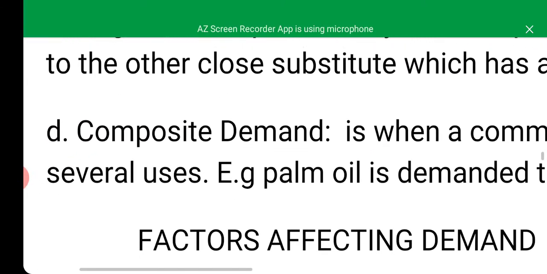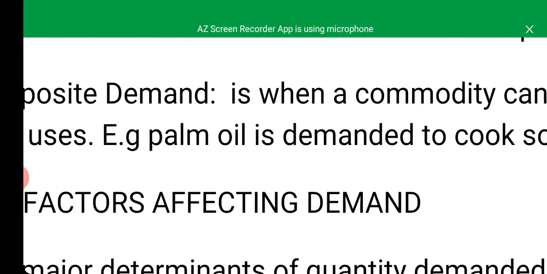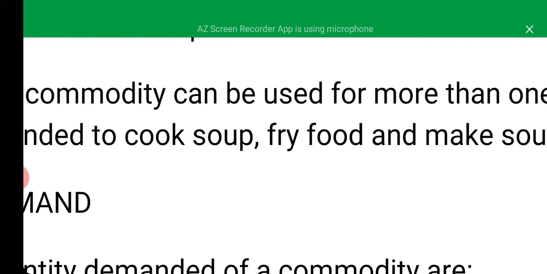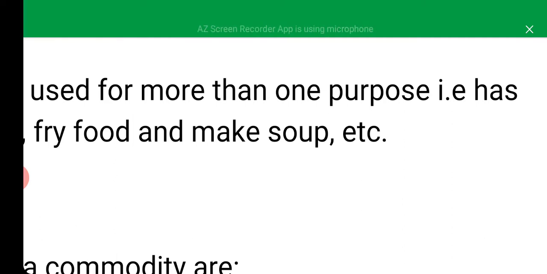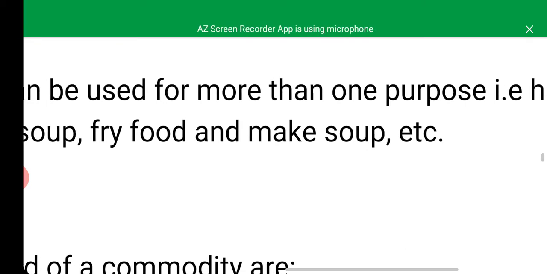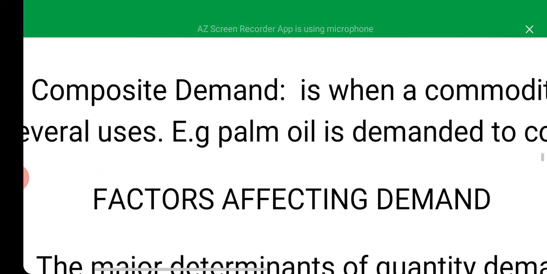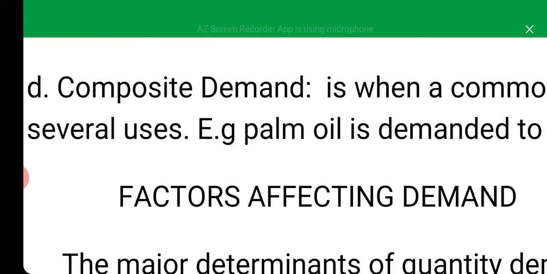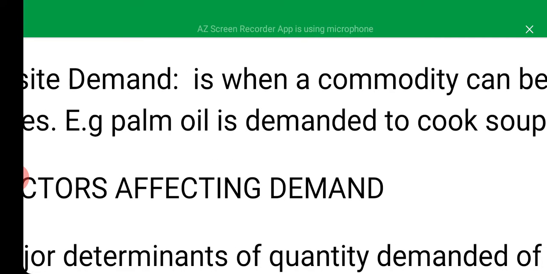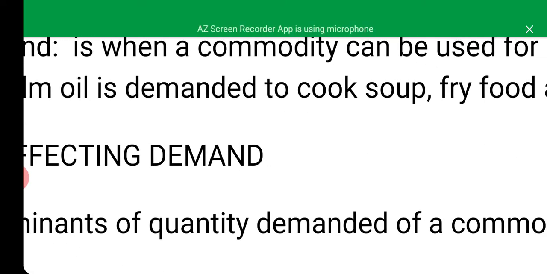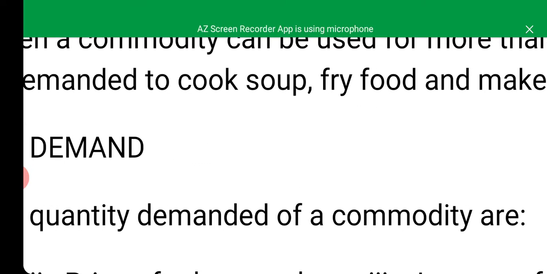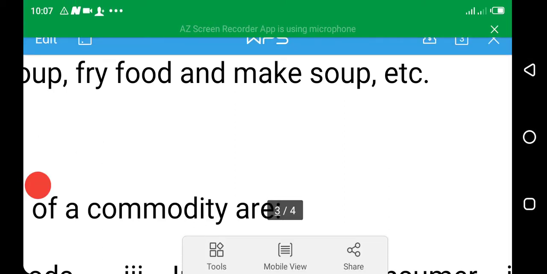Then the next one is composite demand. Composite demand is when a commodity can be used for more than one purpose. When a commodity can be used for more than one purpose, we refer to it as a composite demand. That is, when a commodity has several uses. Let's look at palm oil, for example. Palm oil is demanded to cook soup. We use it to cook soup. We use it to fry food. Some use it to make soap.